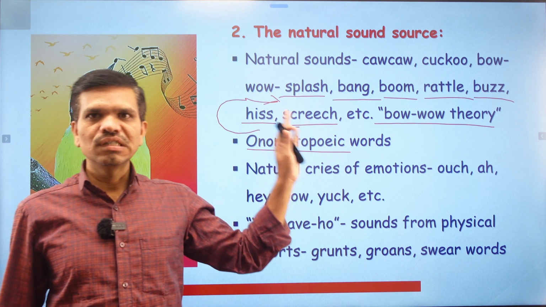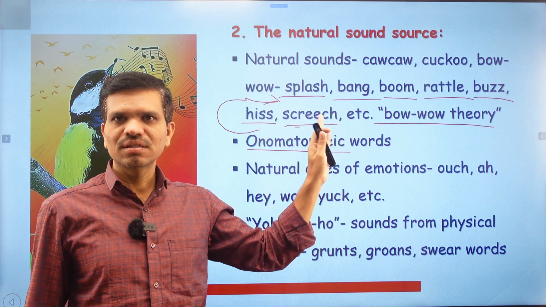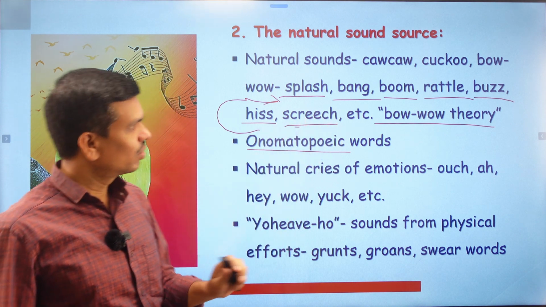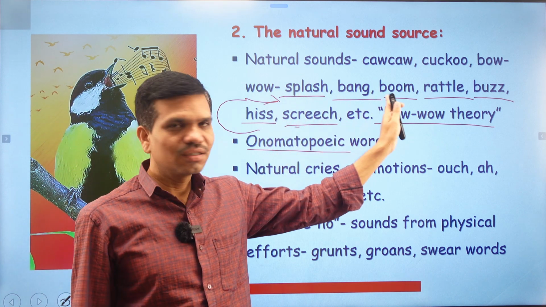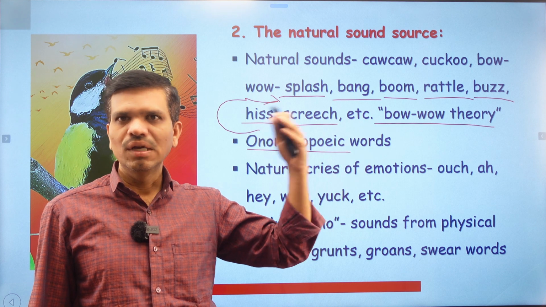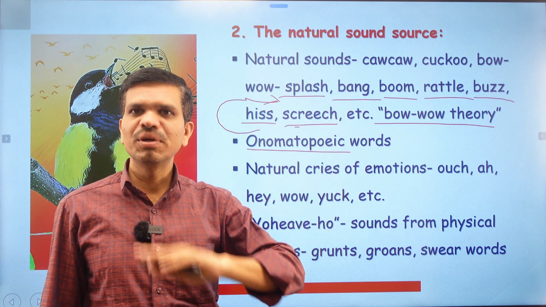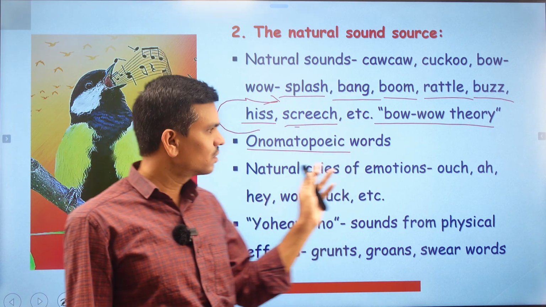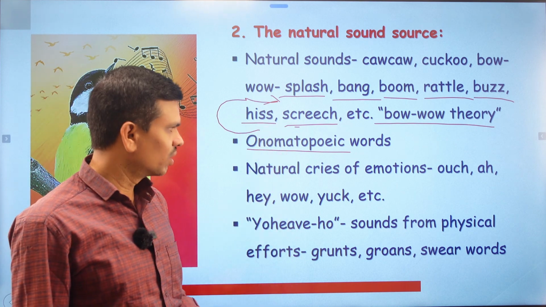So this is the speculation, or we can say the theory, of language development. If you find these sounds, they are bird sounds and animal sounds. So these words give you the meaning of the sound, and hence these words are called onomatopoeic words.